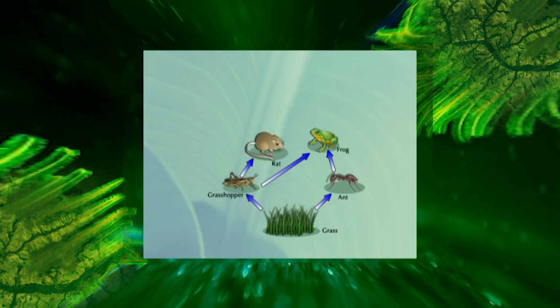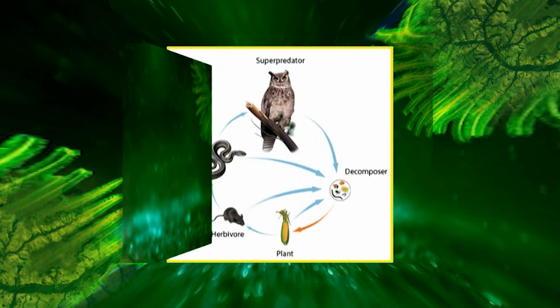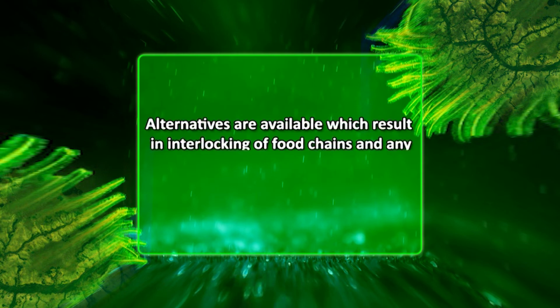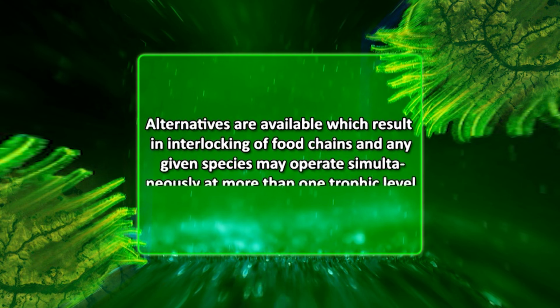For example, in a grassland food chain, grass is eaten by mouse, a mouse by snake, which in turn forms food for owls. However, grass may alternatively be eaten by grazing cattle and, in absence of grazing cattle, by rabbits or by mice. Sometimes mice are not eaten by snakes but directly by owls, and snakes may be eaten by peacocks or mongoose instead of owls. To sum up, alternatives are available which result in interlocking of food chains, and any given species may operate simultaneously at more than one trophic level.